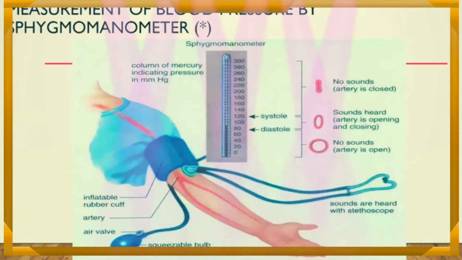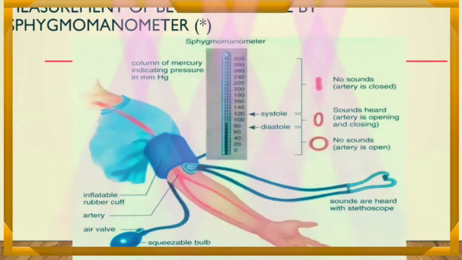Pressure recorded during the contraction of the heart is called systolic pressure and that recorded during relaxation is called diastolic pressure. Blood pressure of a healthy person is about 120 by 80 to 139 by 89, that is millimeter of Hg. It is measured with the help of a sphygmomanometer.